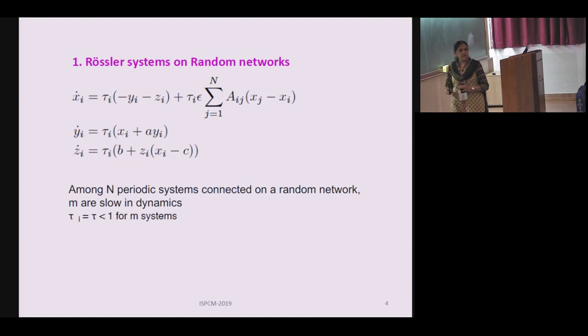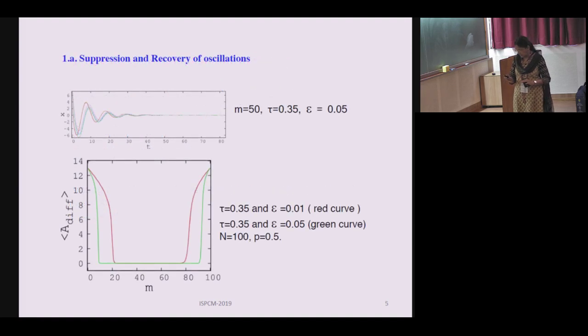So to begin with, we are considering the whole network having two timescales. One is where tau is equal to 1, which is the normal time scale, and there are a set of systems, let us say m number of systems, which have a time scale which is less than 1. So a system of interacting systems with two time scales, one is slow compared to the other. And we find that when that happens, it's possible that the systems will get all their oscillations suppressed and they go to a state of amplitude death.